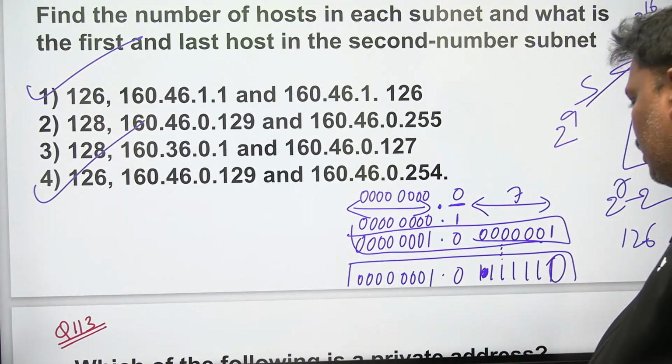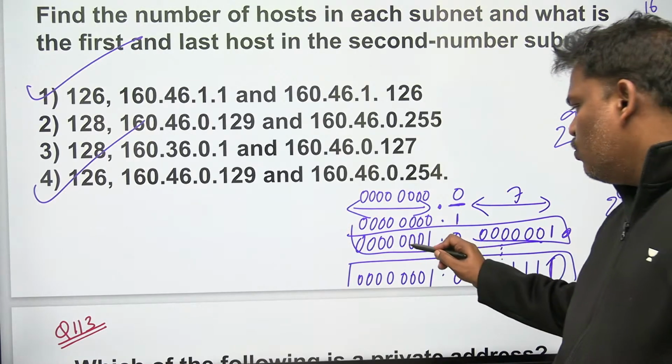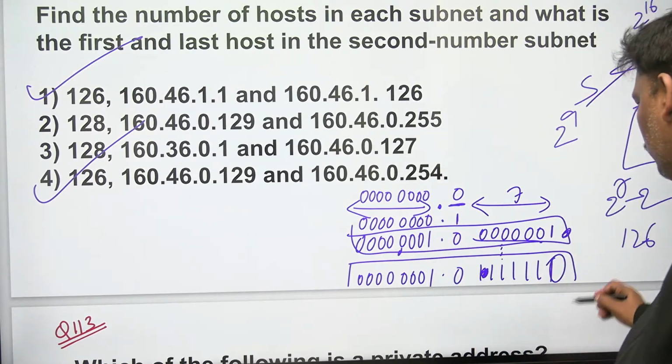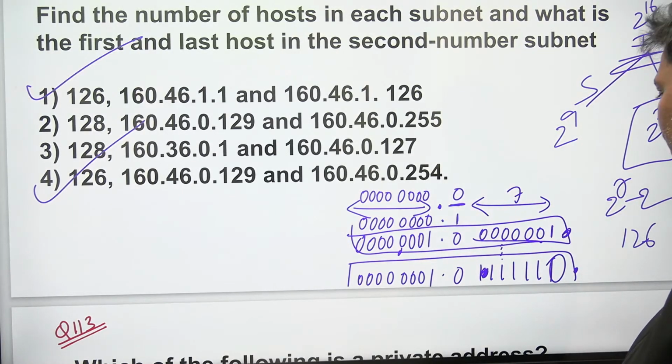Now if you observe clearly, what is the answer? Those 16 bits: the last byte is going to be 1. Now the last byte, if 7 bits are all ones, 2 power 7 is 128, minus 1 is 127.